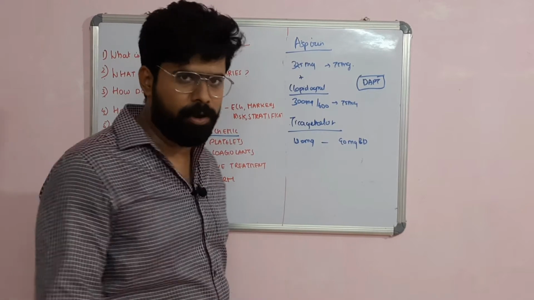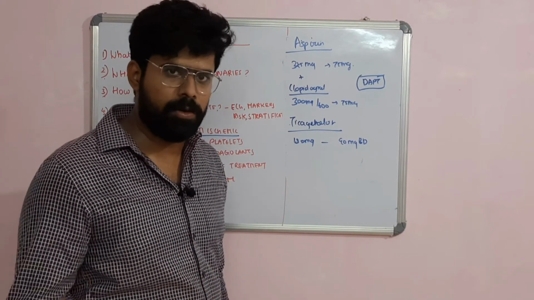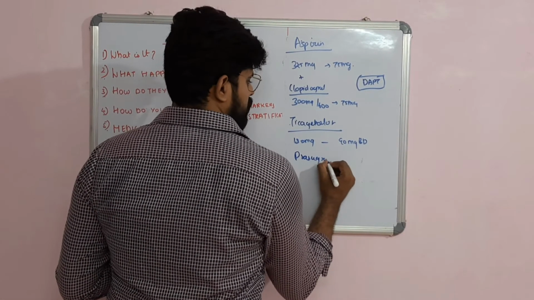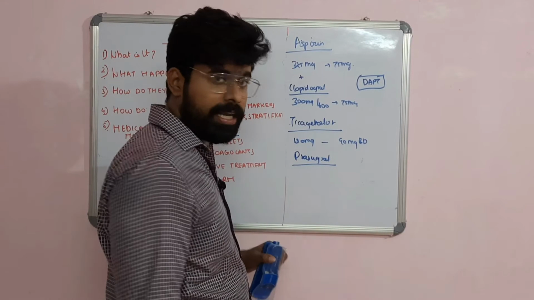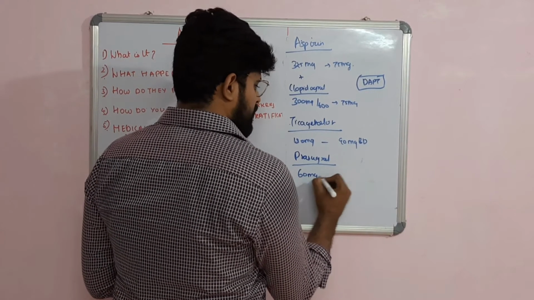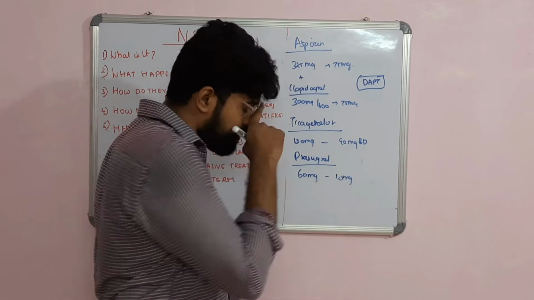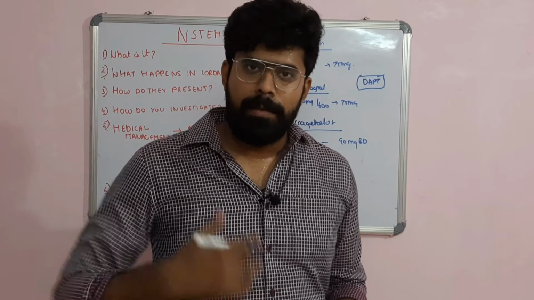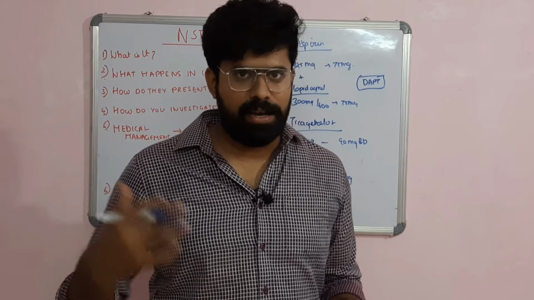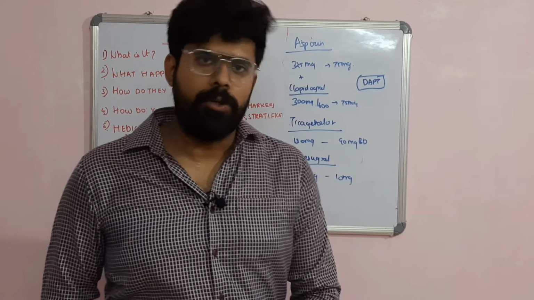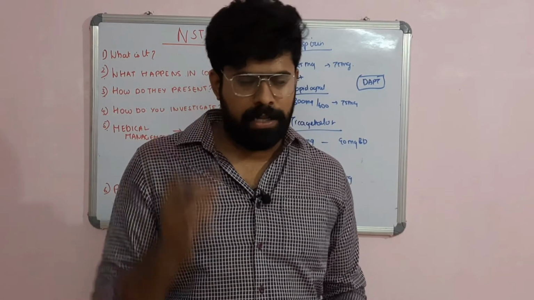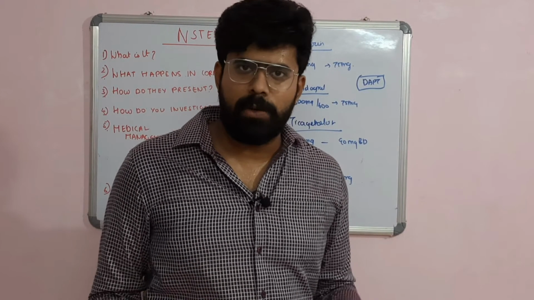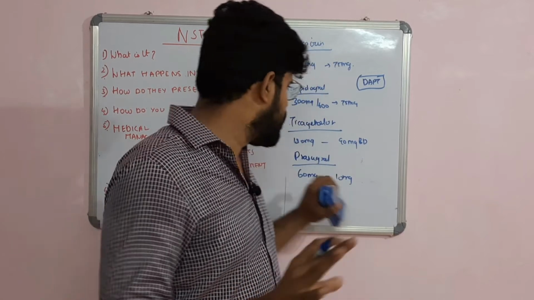If you are planning to do a procedure after an angio, if you are planning to do a PCI, in that case, you can use a drug called prasugrel. Prasugrel is the most potent antiplatelet. It is given as a loading dose of 60 milligram and a maintenance dose of 10 milligram. It has a very potent antiplatelet action, but a higher risk of bleeding. It reduces the risk of MI and periprocedural MI, but at a cost of high risk of bleeding. It cannot be used in a patient with a previous history of TIA or stroke, or a patient with, let's say, a low body weight. In those patients, you cannot go for prasugrel.